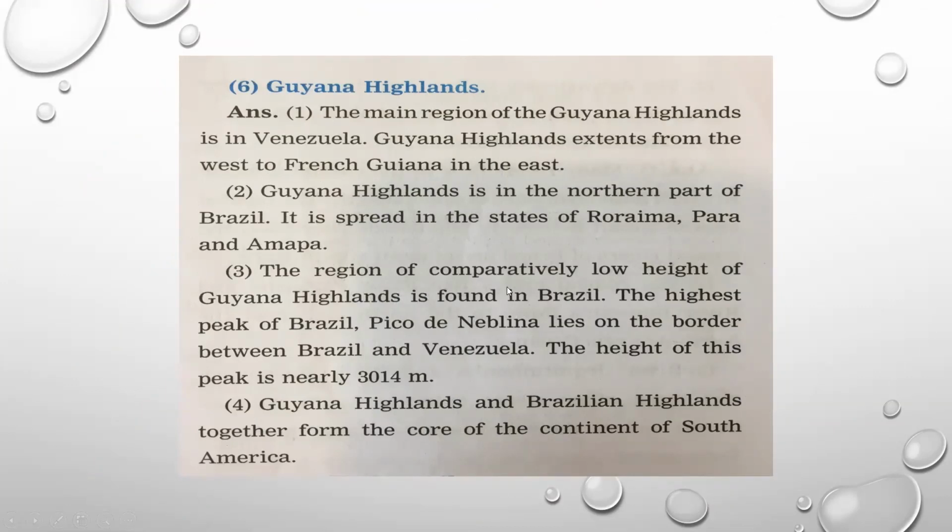The region of comparatively low height of Guiana Highlands is found in Brazil. The highest peak of Brazil, Pico de Neblina, lies on the border between Brazil and Venezuela. The height of this peak is nearly 3,014 meters. Guiana Highlands and Brazilian Highlands together form the core, means the main part of continent of South America. Today we have revised all these points once again with the help of map. So now it will become easy for you to write the answers.